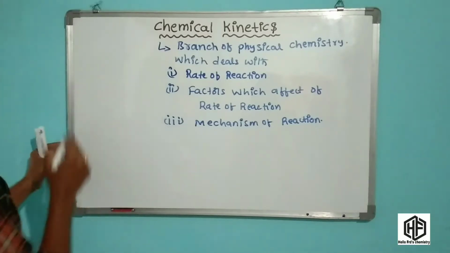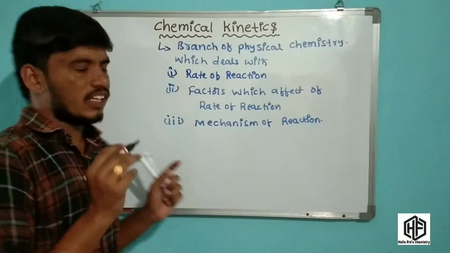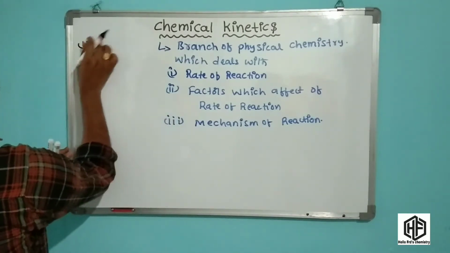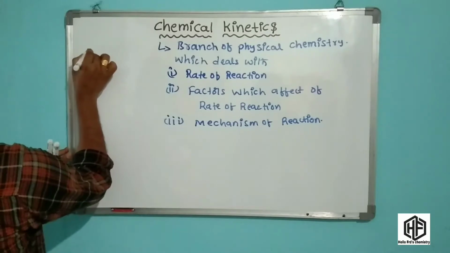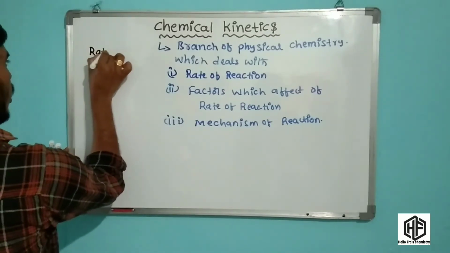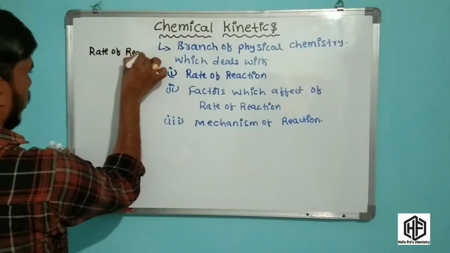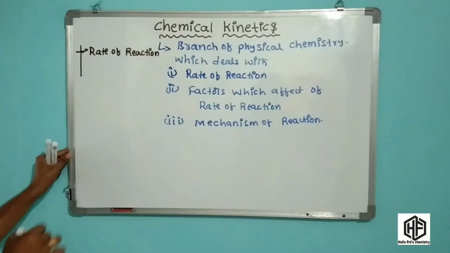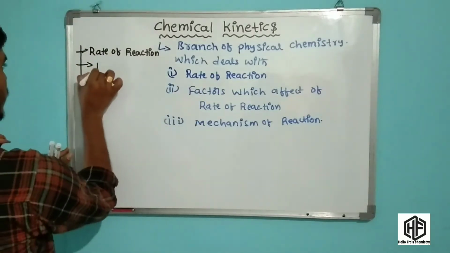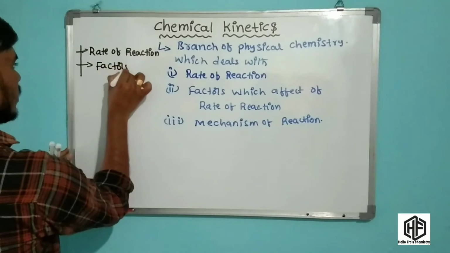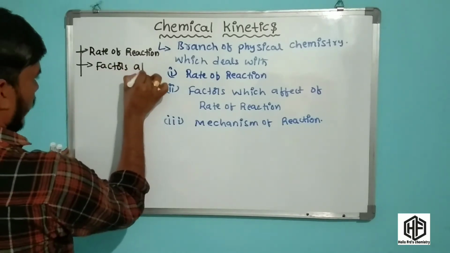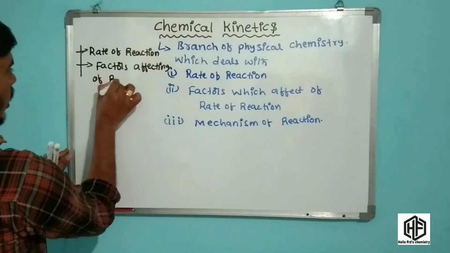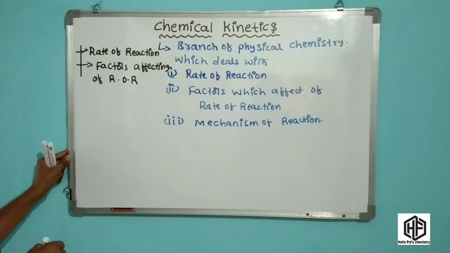In chemical kinetics, many concepts are present. Now I will write the topics one by one. The first concept is the rate of reaction, and the second concept is the factors affecting the rate of reaction, that is ROR.